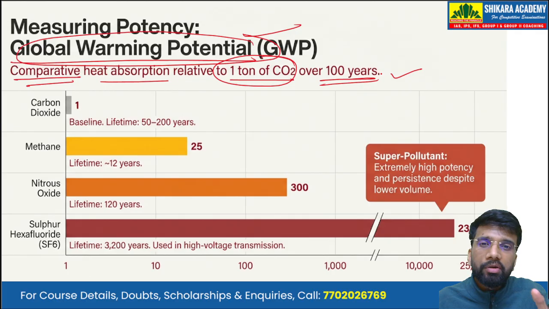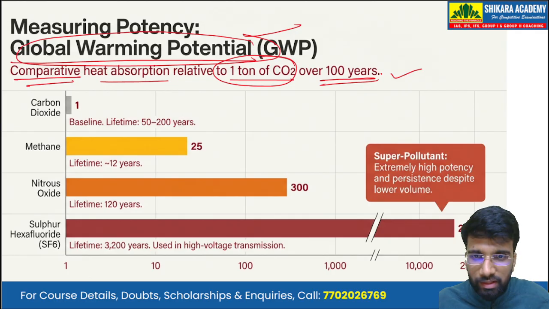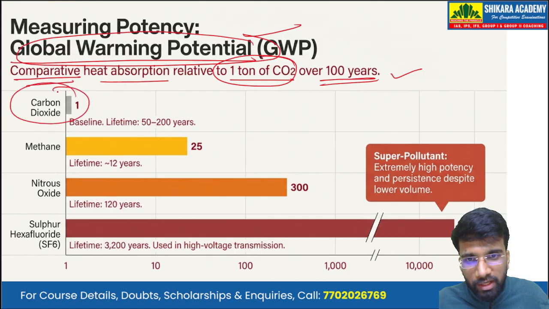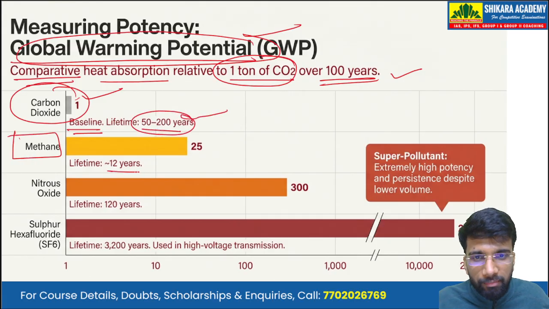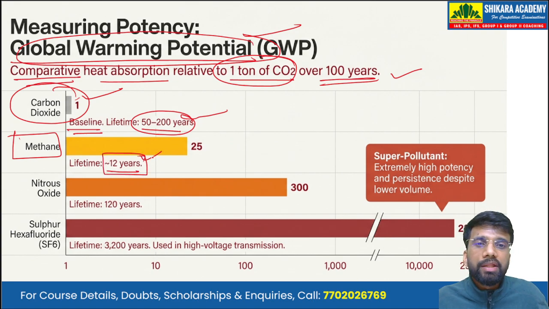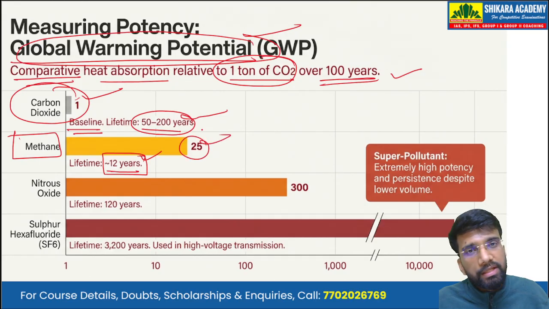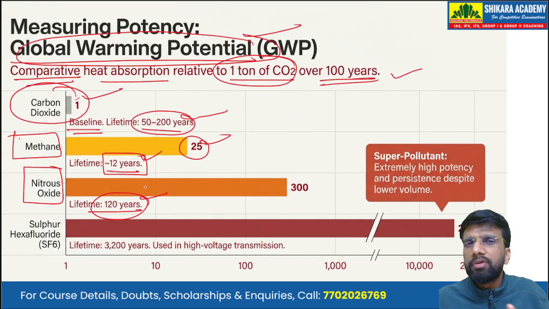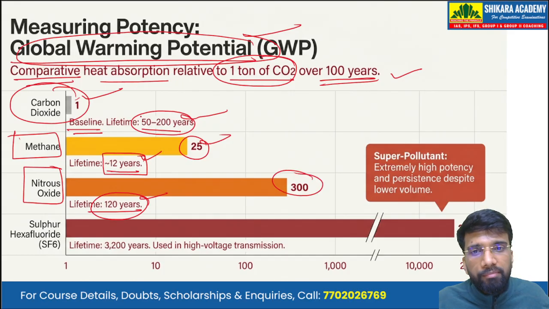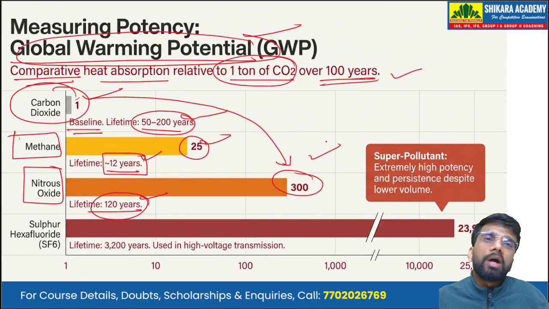Okay, relative to carbon dioxide, what is the global warming potential of a gas? So we assign the number one to the carbon dioxide. This is the baseline because the carbon dioxide in the atmosphere has an average lifespan of 50 to 200 years. The methane gas, its lifetime in the atmosphere is less, but it is 25 times more potent than the carbon dioxide. When we have nitrous oxide, its lifespan is something around 120 years, and it is 300 times more potent than the carbon dioxide.